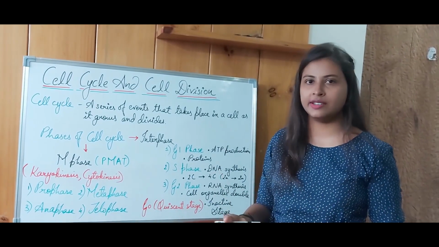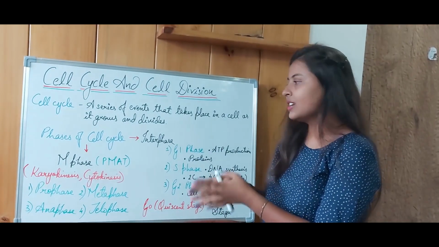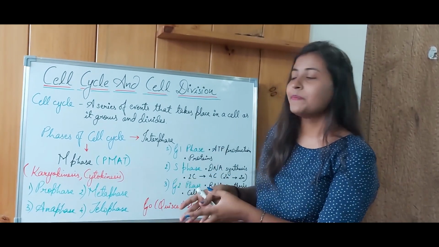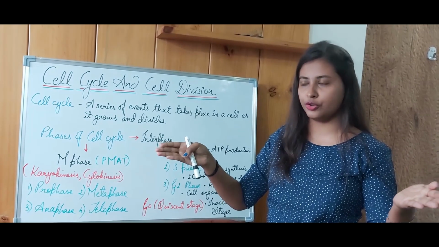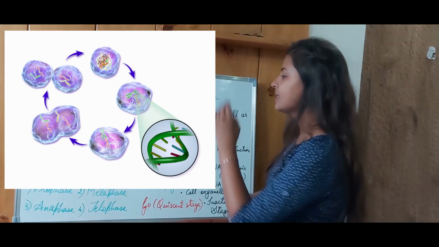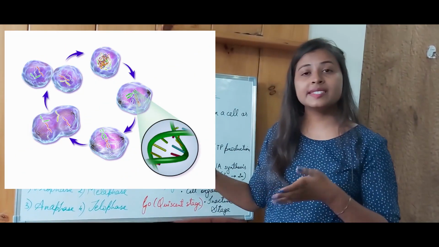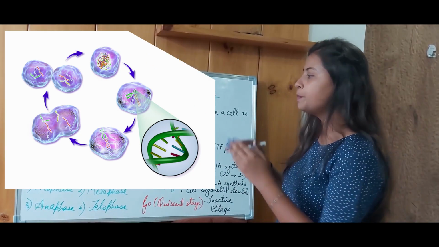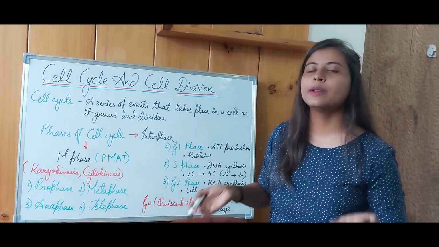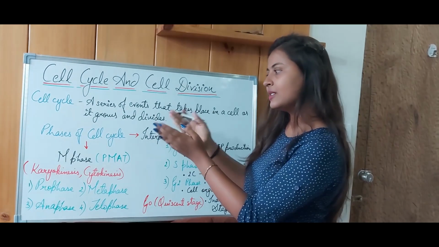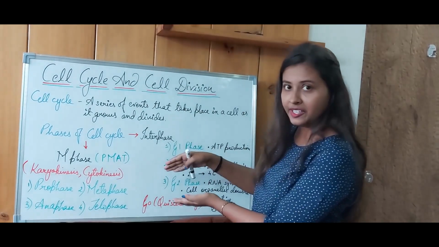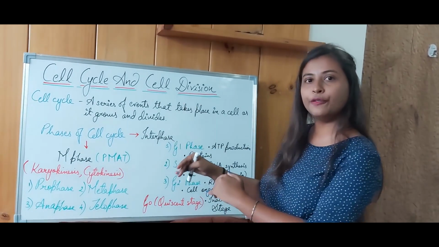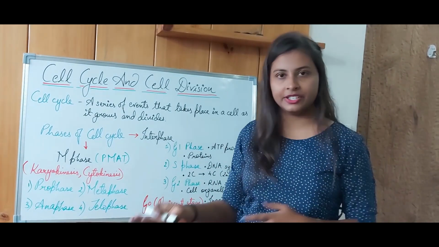Karyon means nucleus. So when its division occurs, it is known as karyokinesis. And whenever the cell cytoplasm actually divides into two portions or two cells, it is known as cytokinesis. M phase can also be further divided into PMAT. You can remember it with pre-medical admission test. Its full forms are prophase, metaphase, anaphase, and telophase, about which we'll be learning later on.